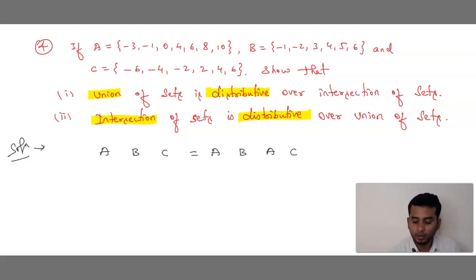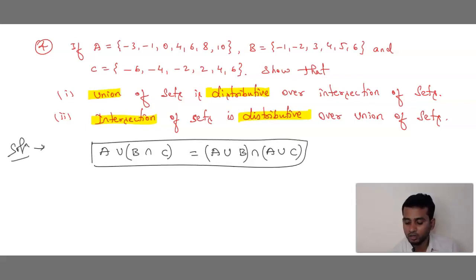If it is union property, write union first, then intersection, union, intersection, union. Leave the first, keep the bracket for the next two, first two, last two. So this is the formula we are going to use to find union of sets. After this you know very well what we have to do.